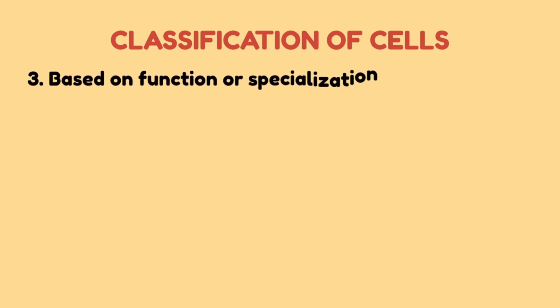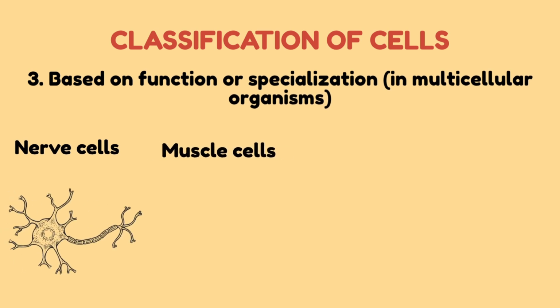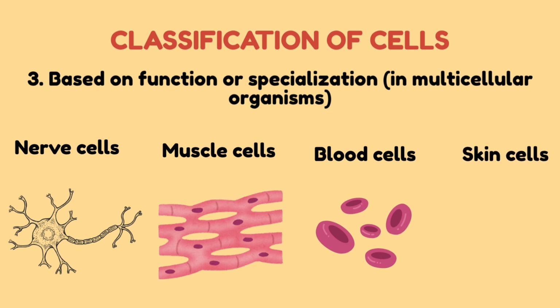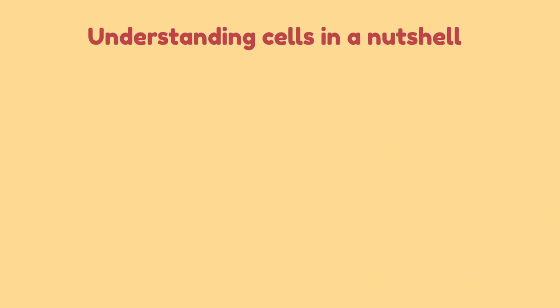3. Based on function or specialization in multicellular organisms, cells can be classified into four types: nerve cells, for signal transmission; muscle cells, for movement; blood cells, for oxygen transport; and skin cells, for protection. So let's quickly recap what we have learned about cells.